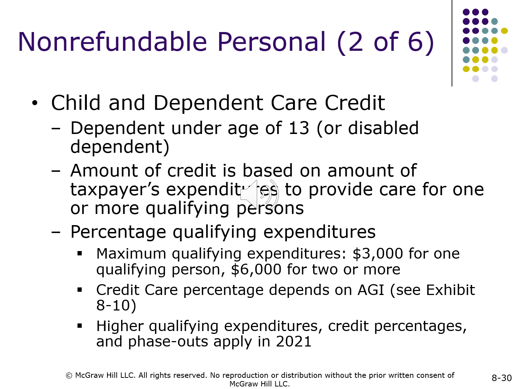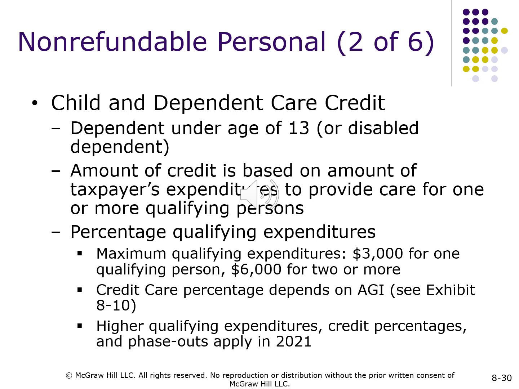Non-refundable personal credits, 2 of 6. Child and dependent care credit. Dependent under the age of 13 or disabled dependent. The amount of the credit is based on the amount of the taxpayer's expenditures to provide care for one or more qualifying persons. Percentage of qualifying expenditures. Maximum qualifying expenditures: $3,000 for one qualifying person, $6,000 for 2 or more.